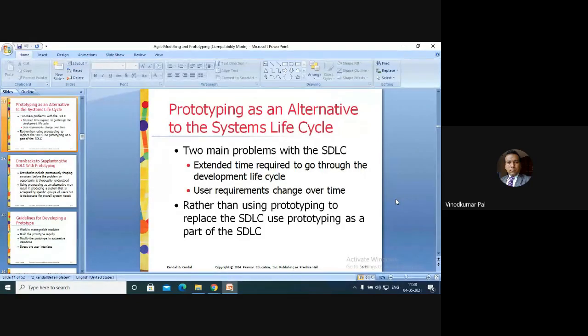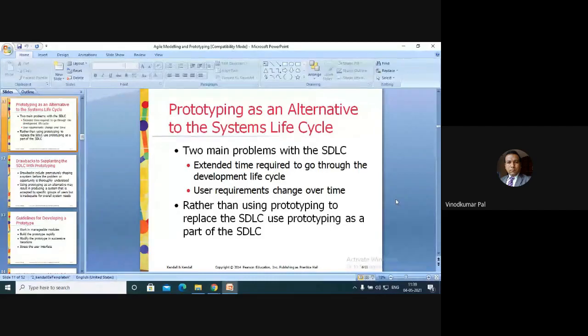During the long interval between the time that user requirements are analyzed and the time that the finished system is delivered, user requirements are evolving. So, because of the extended development cycle, the resulting system may be criticized for inadequately addressing the current user information requirements. So those are the two core problems with the SDLC.